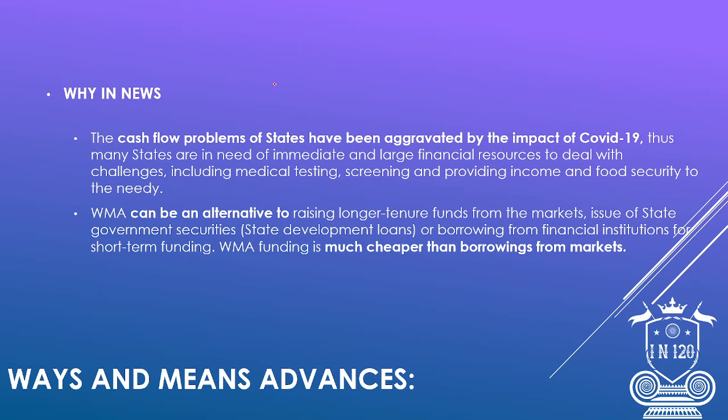So why was ways and means advances in the news? The cash flow problems of states have been aggravated by the impact of COVID-19. Thus many states are in need of immediate and large financial resources to deal with the challenges, including medical testing, screening, and hospitalizing people, and providing food security.